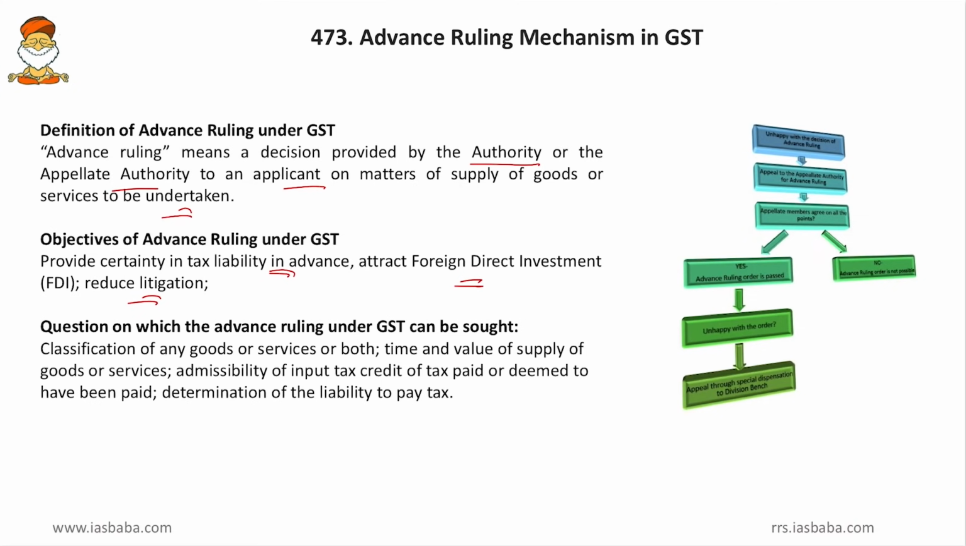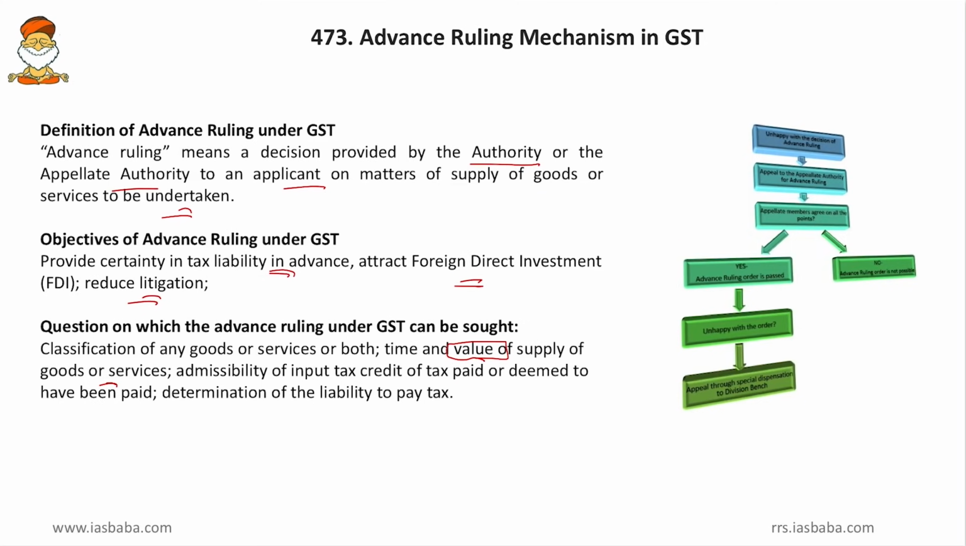Then, the questions on which the advance ruling under GST can be sought. So what are those things wherein you can seek the advance ruling mechanism? That is classification of any goods or services or both. So what kind of transaction are you making, whether goods or services or what? Then time and value of the supply of goods and services. So what is the value of my service which I am rendering, or what is the timeline due to which I have to render? So at what timeline I have to pay the tax? So all these are amenable to the advance ruling mechanism.